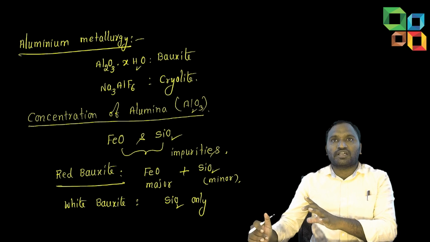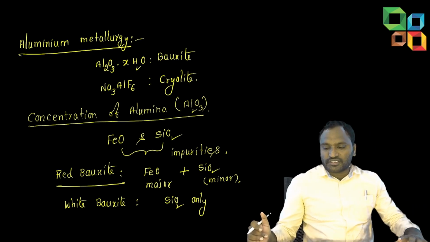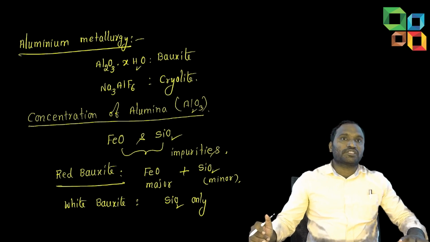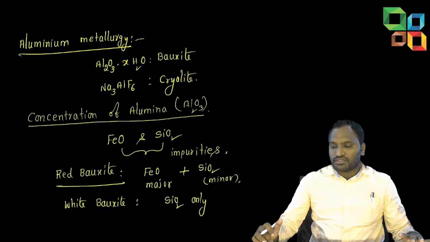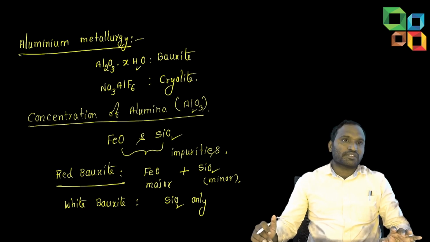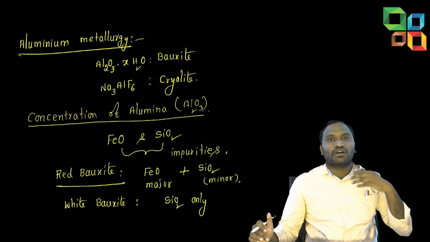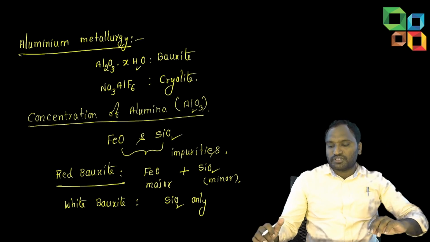Sometimes they ask direct questions. What is white bauxite? What is red bauxite? What are the impurities present in red bauxite? What are the impurities present in white bauxite? White bauxite contains only silica as impurity. Red bauxite contains silica as well as iron oxide, but iron oxide is the major impurity.